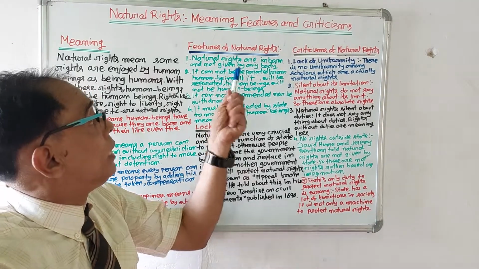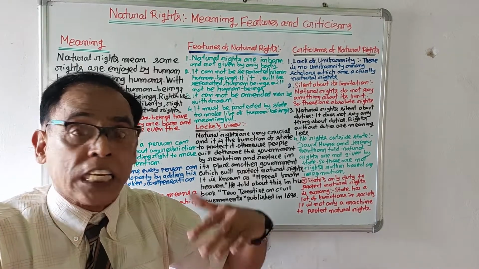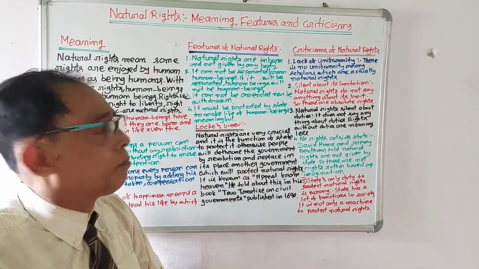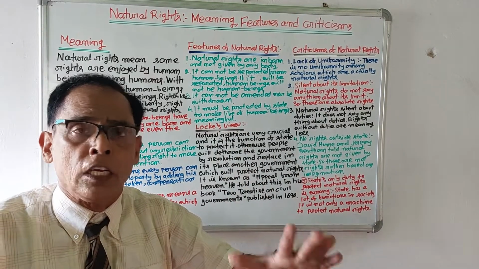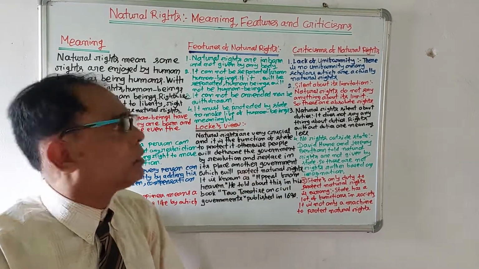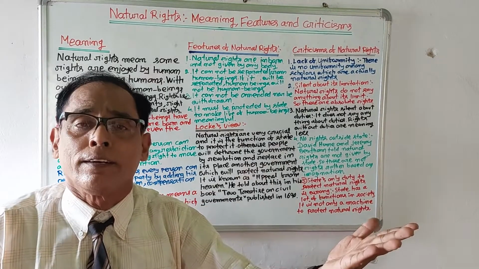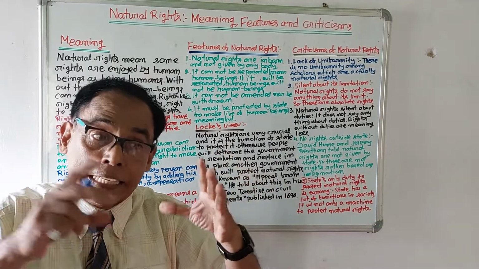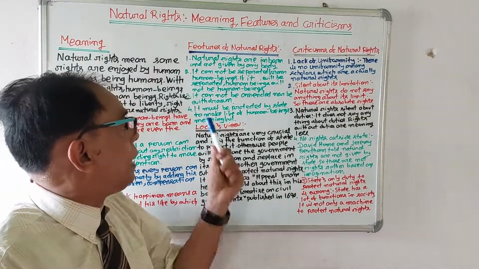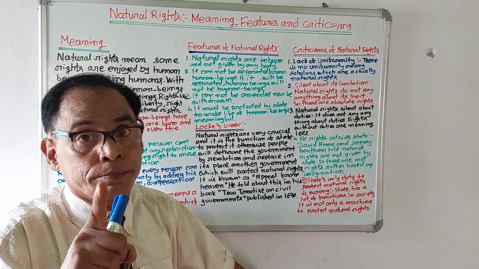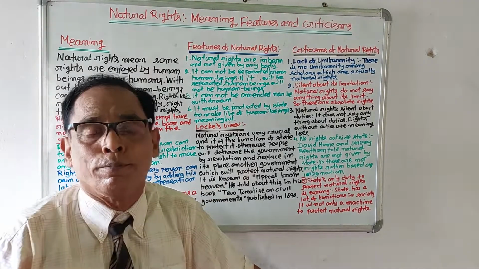Number 2, natural rights are inborn. They are not given by anybody. Number 3, they cannot be separated from human beings. If they were separated, then human beings could not lead the life of human beings. Number 4, they cannot be amended or withdrawn. They are attached to the people. Finally, they must be protected by the state to make the life of human beings meaningful.